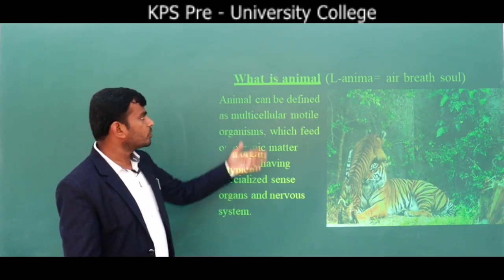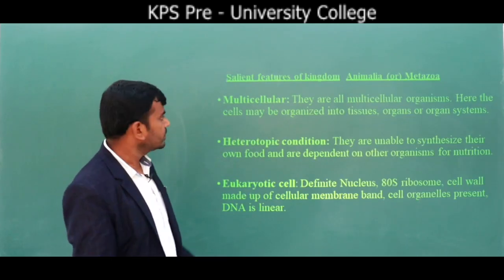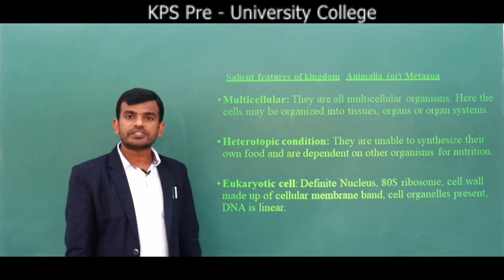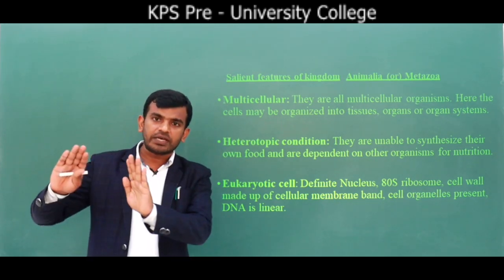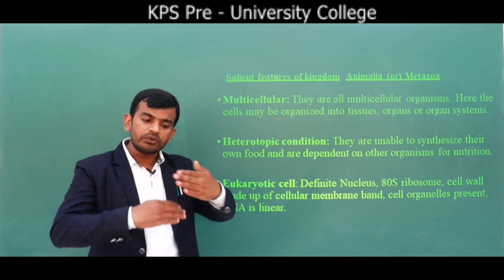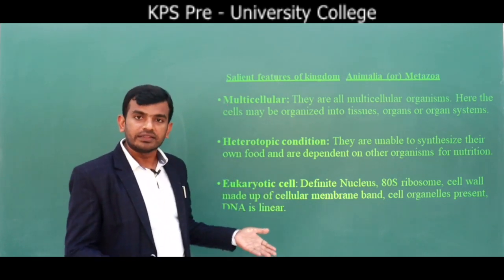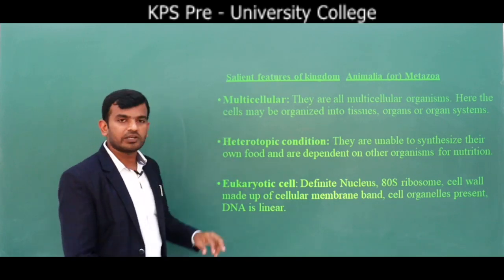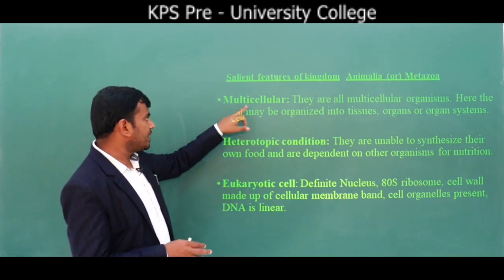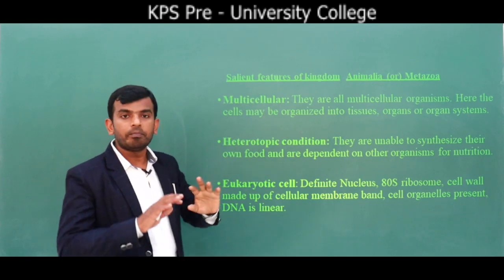So this is nothing but what? An animal. See here, let's see the salient features of kingdom Animalia. These are the salient features which are there for an animal. For example, multicellular. Animal should be multicellular. That means they have many cells.